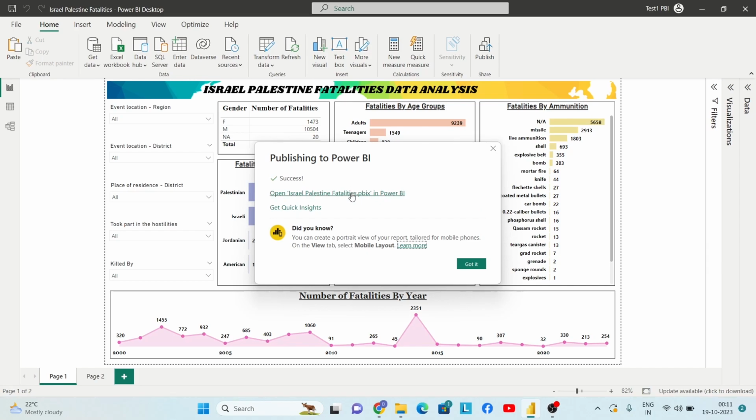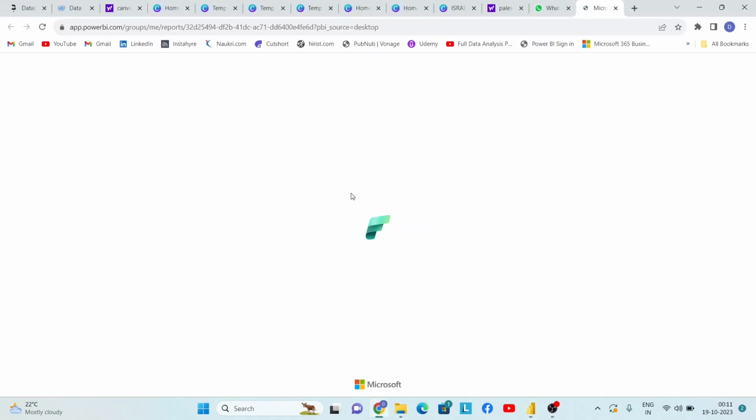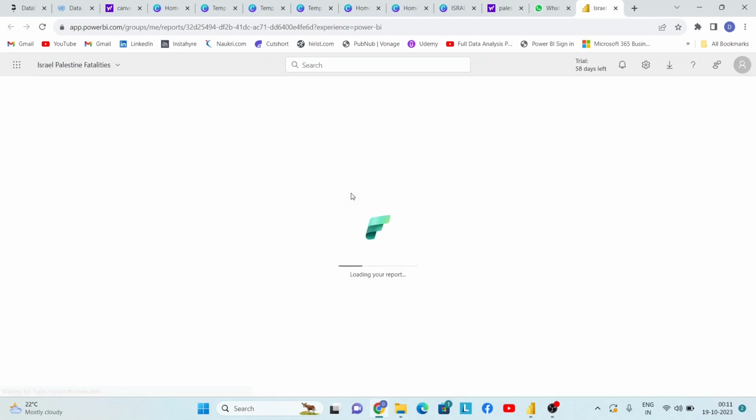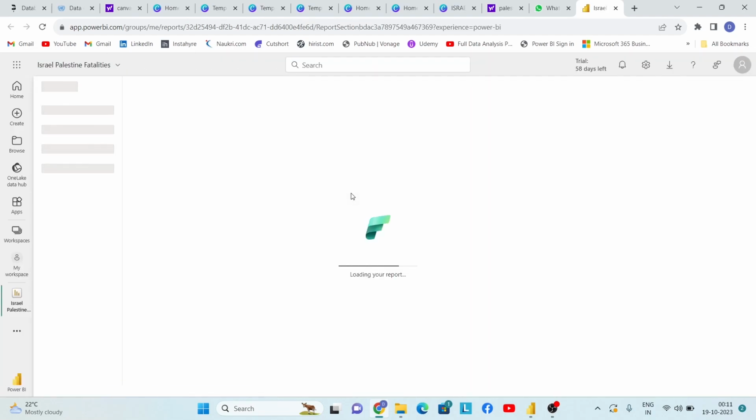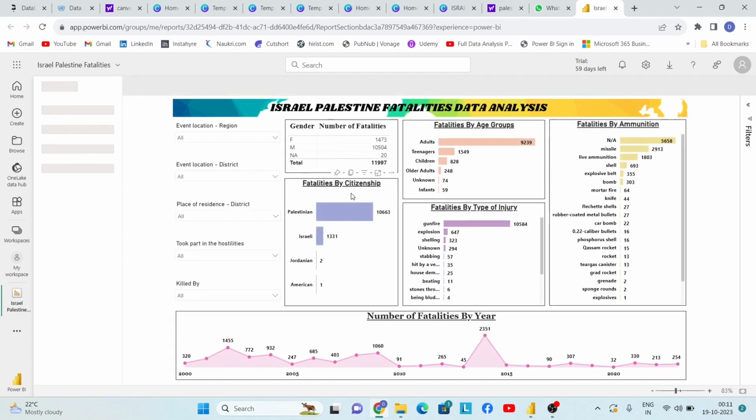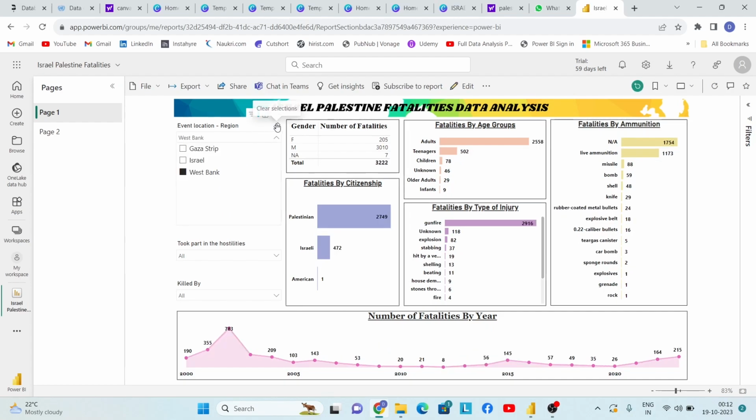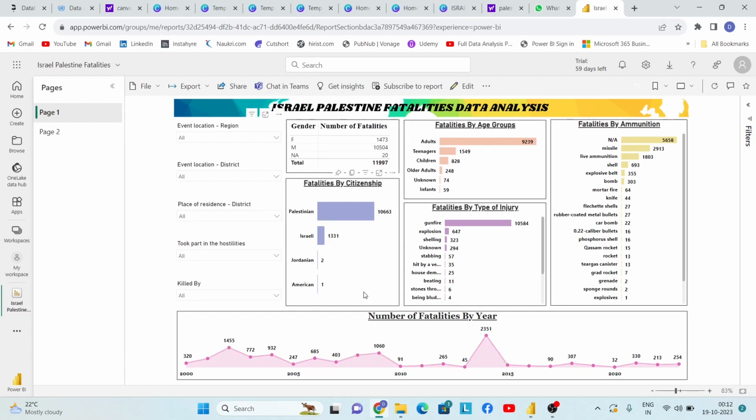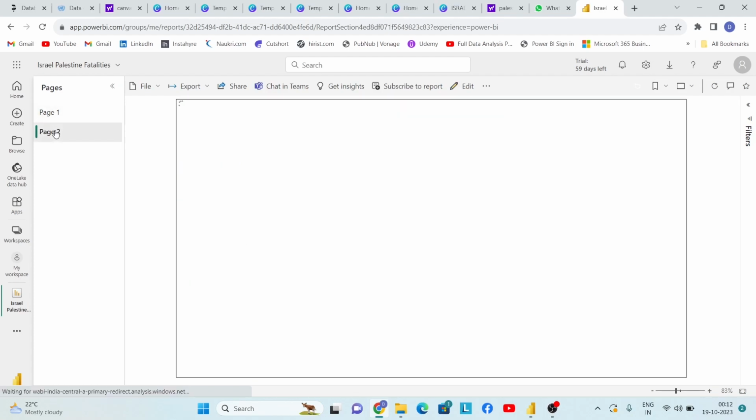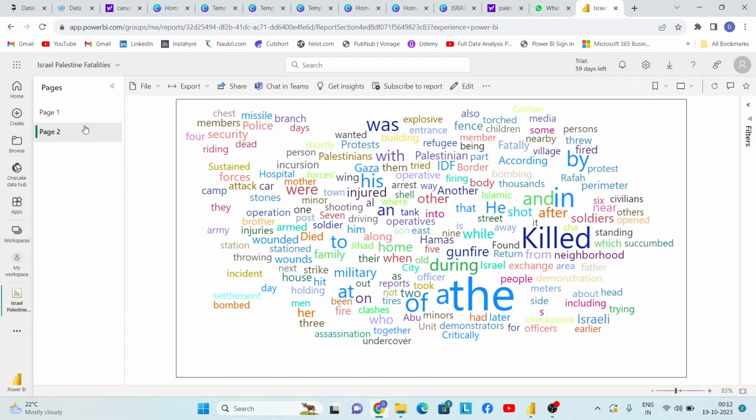I will simply click here on this report. Right, so this is the report that we have created. You can select the filter, and you can see your data here. These are the visuals. Our report has 2 pages. So this is the second page, and this is the first page.